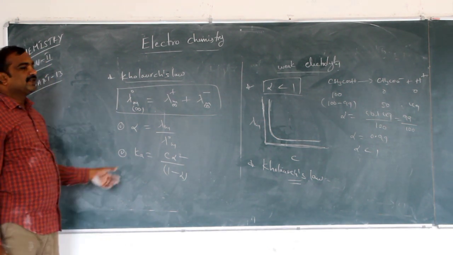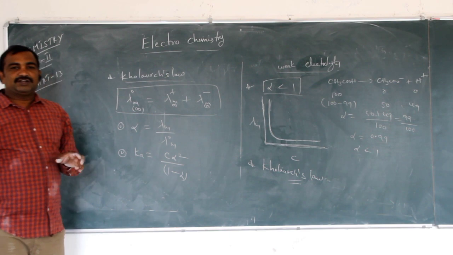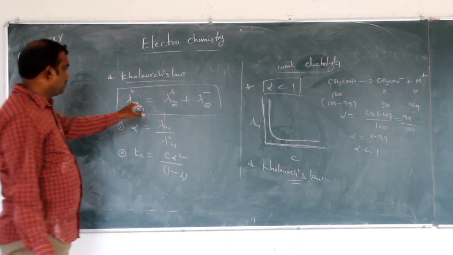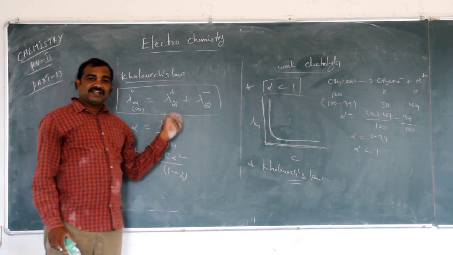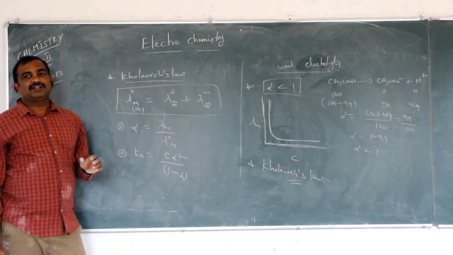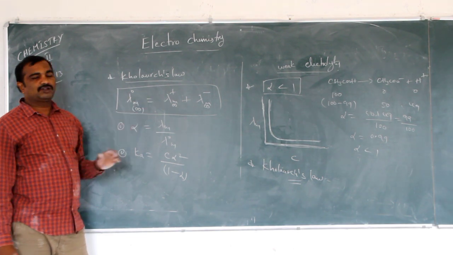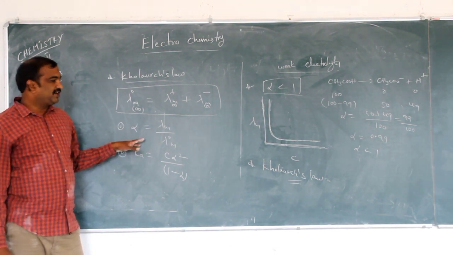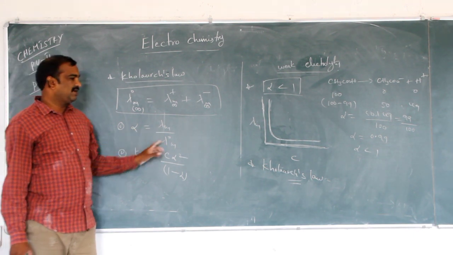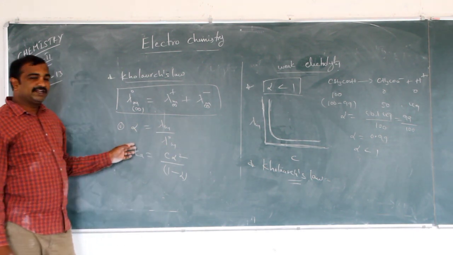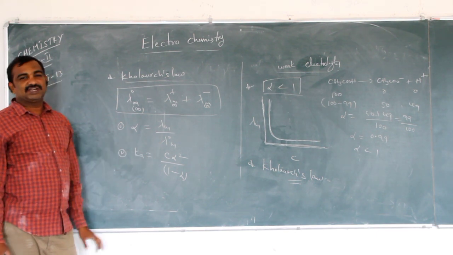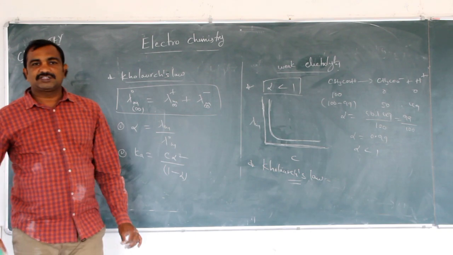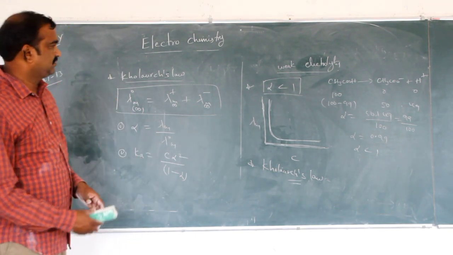What is Kohlrausch's law? The limiting molar conductivity of a weak electrolyte solution at infinite dilution is equal to the algebraic sum of the molar conductivities of the cation and of the anion. And the two applications: degree of dissociation alpha is equal to lambda m by lambda naught m, and the dissociation constant K is equal to C alpha squared by 1 minus alpha. So this is about Kohlrausch's law. Next we will go to Faraday's laws.